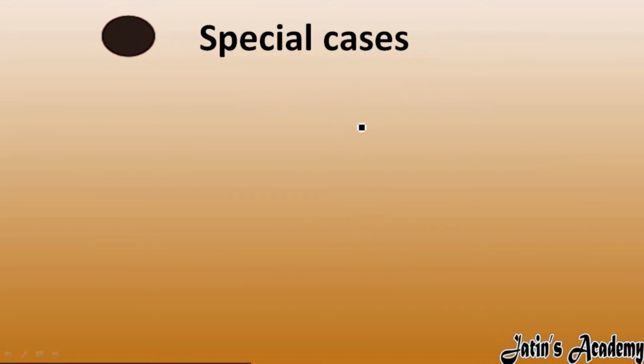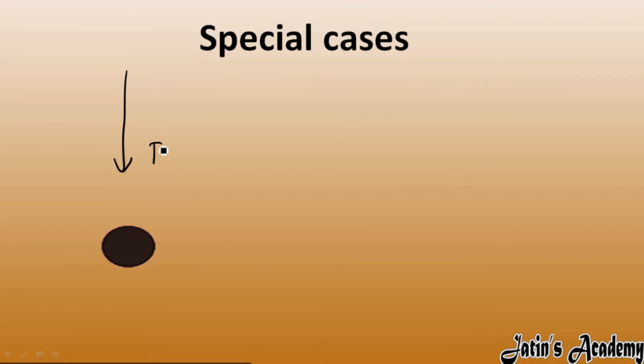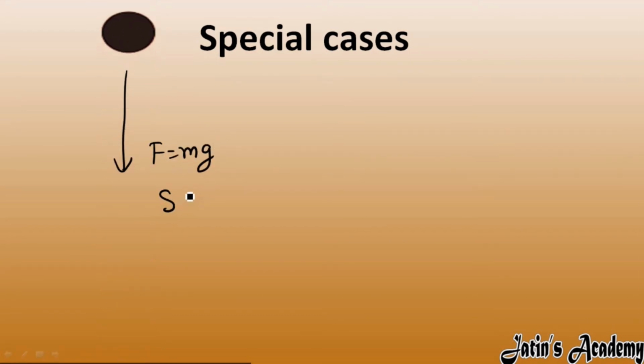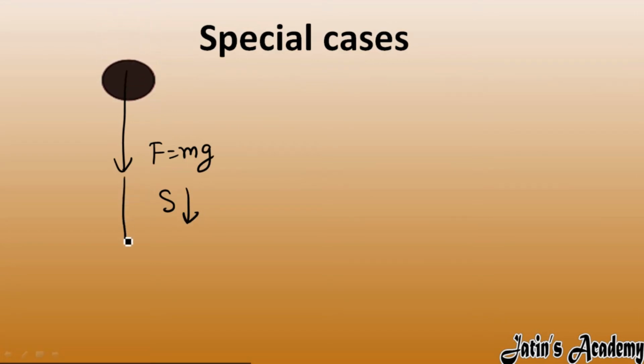First special case we have is the free fall of a body. This is an example of positive work done. Why? Here the force is acting in this direction, the gravitational force mg, the weight, and the displacement occurs in this direction only. So force and displacement both occur in the same direction, so the angle between them theta is 0 degree.